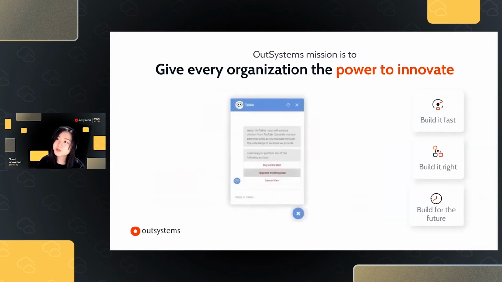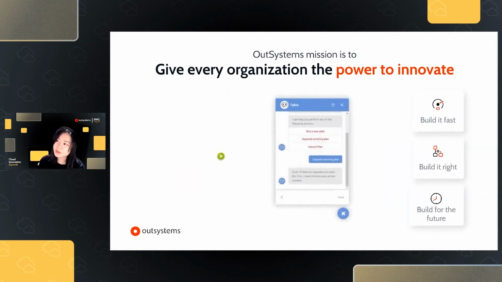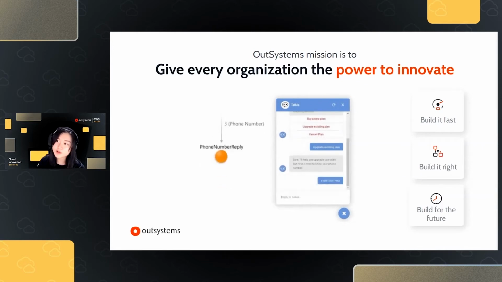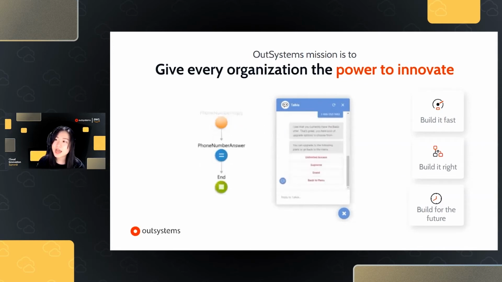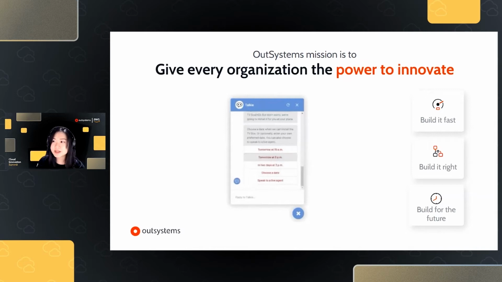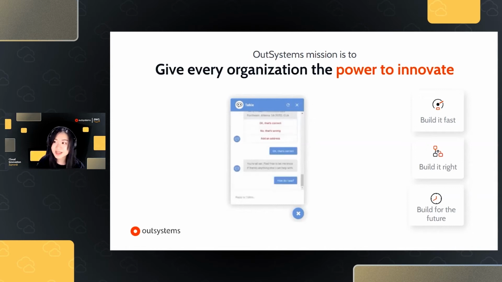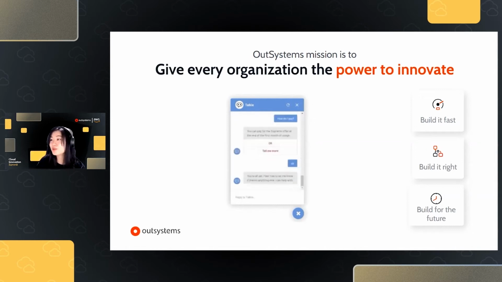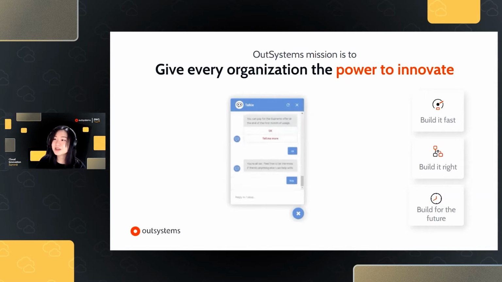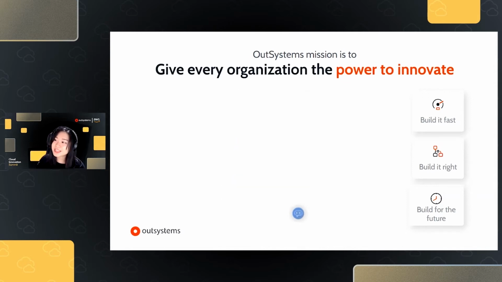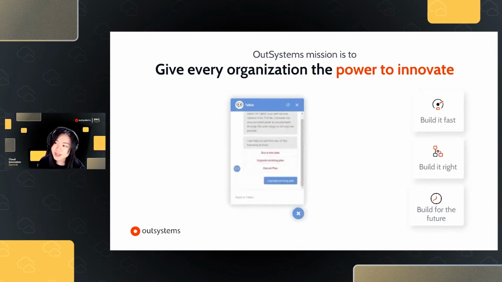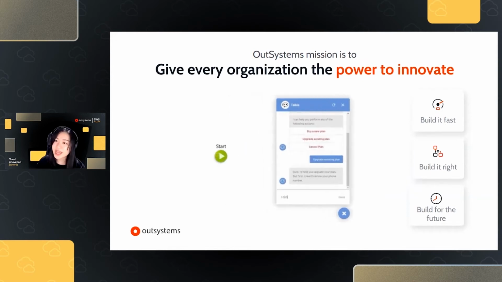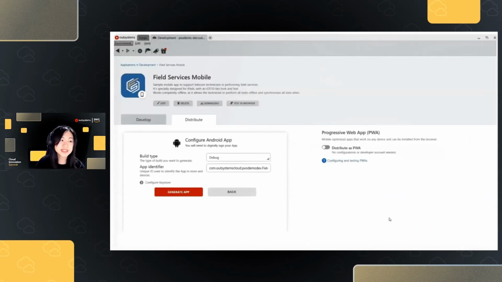In today's topic, we're going to talk about innovation with chatbots running on mobile or progressive web apps. As you will see later on, the entire process is simplified. The question would no longer be how do I do it, but what do we build next. We would be developing our applications, which are iOS and Android friendly, in a very visual way. And when we deploy, this is how it would look in OutSystems.